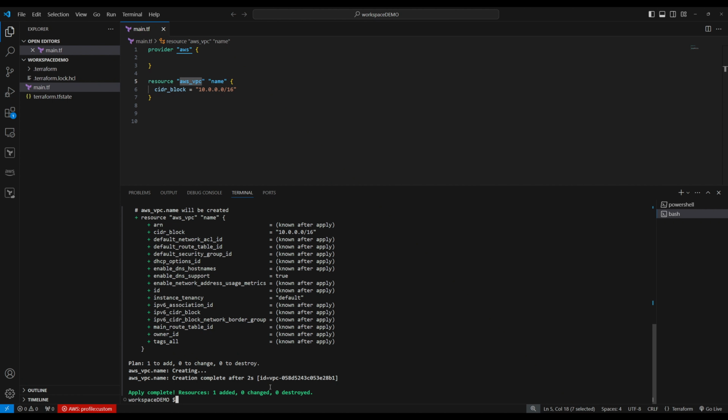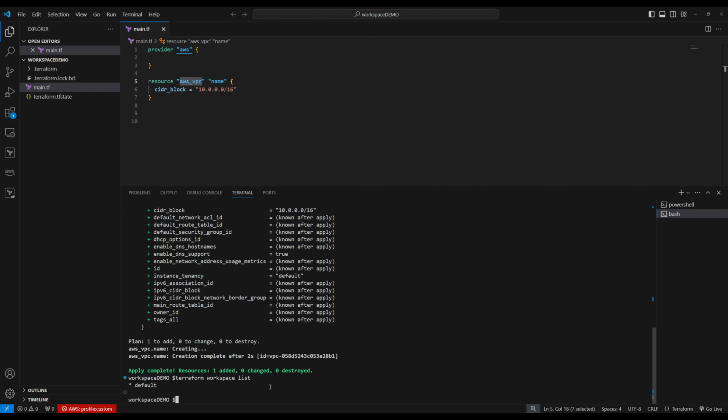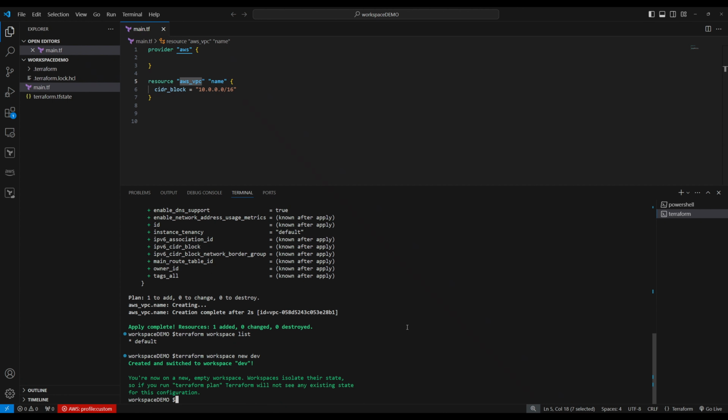How do I know? Let's do terraform workspace list. This will give you a list of workspaces. We have only one workspace, and we are on the default workspace. Let's create more workspaces. So how do you create a workspace? terraform workspace new, and then the workspace name. The name is dev. Let's create a dev workspace. It creates the dev workspace and switches to that workspace.